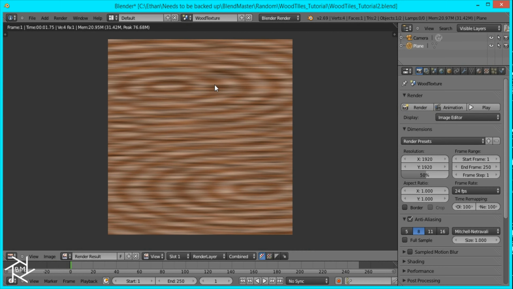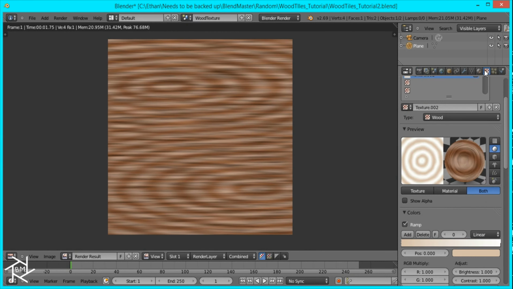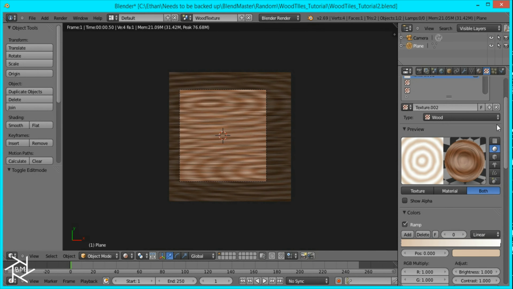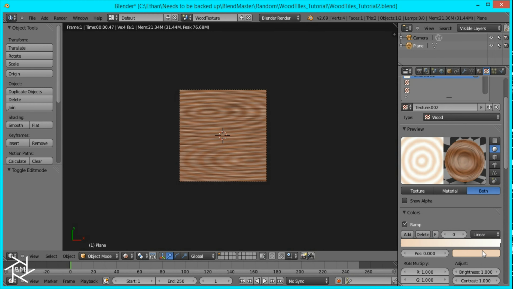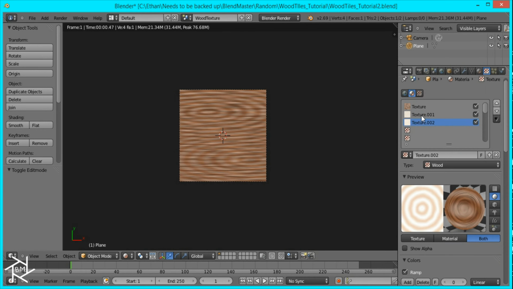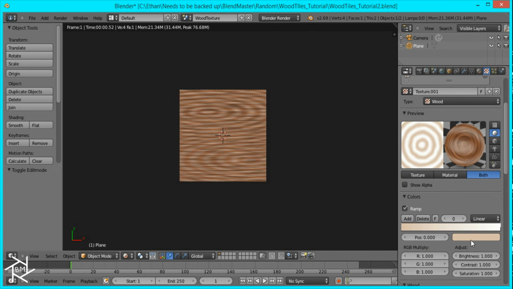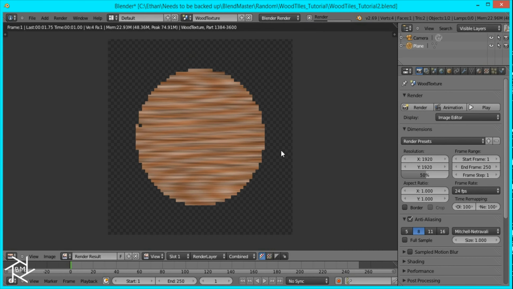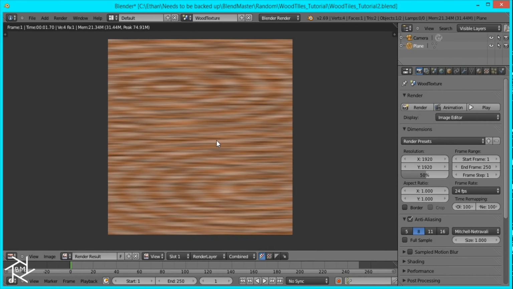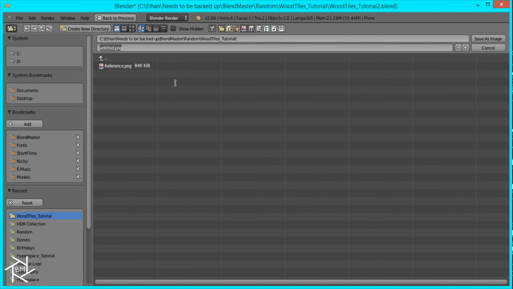I think the lines are a little too dark right now, so I'll just switch that, make it a little brighter. Okay, and I'll just copy this color by pressing Ctrl C, come over here and paste it. Okay, it's good. I'll just render it out again. Now I'll just save the image by pressing F3, and I'll name it wood texture.